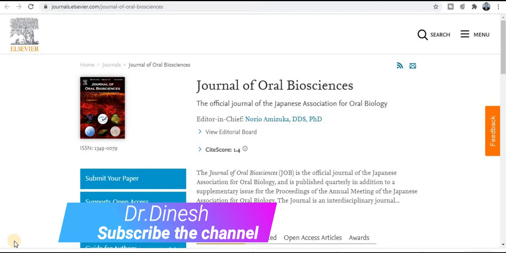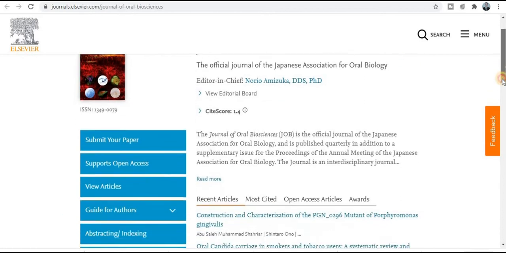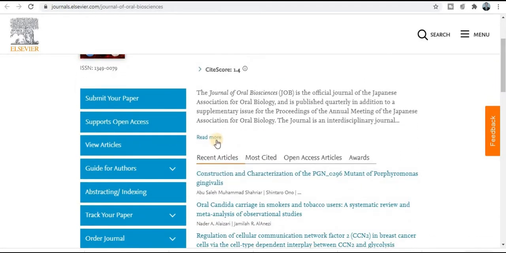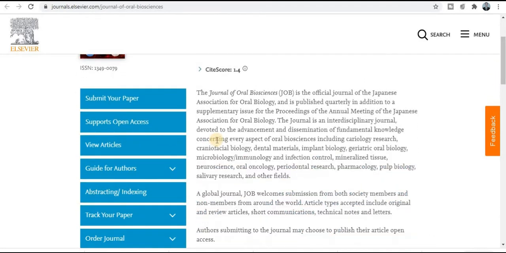Journal of Oral Biosciences. This journal is specially related to the biosciences category. If your research area comes under this category, then you can publish your research paper. The most important thing about this journal is that it is published quarterly, so within 3 months your research paper will get published in this quick, high acceptance rate journal.